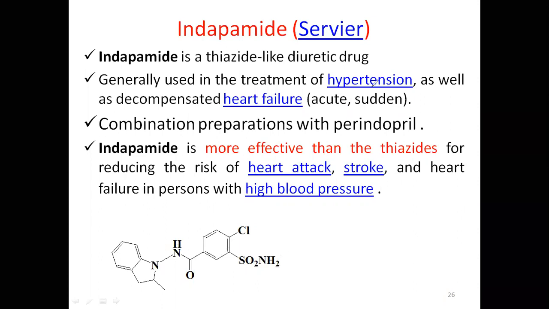They are generally used in the treatment of hypertension as well as heart failure. It is used in combination preparation with perindopril, one more drug. Indapamide is more effective than thiazides for reducing the risk of heart failure, stroke, and heart failure with high blood pressure. These are extra drugs, but very important diuretics.